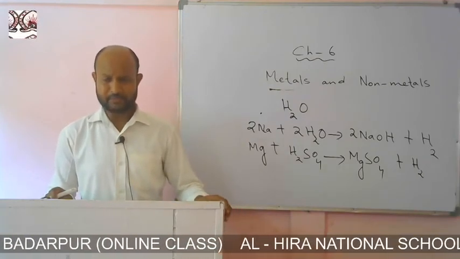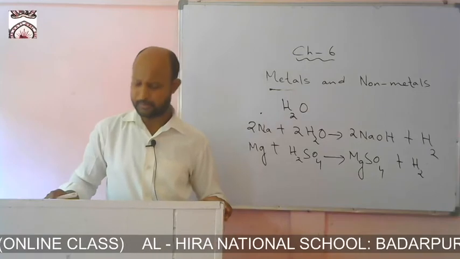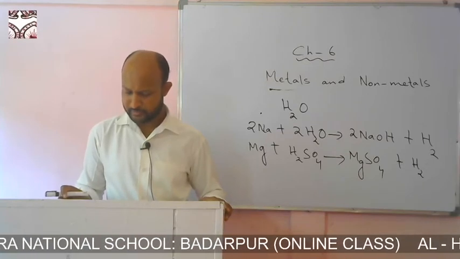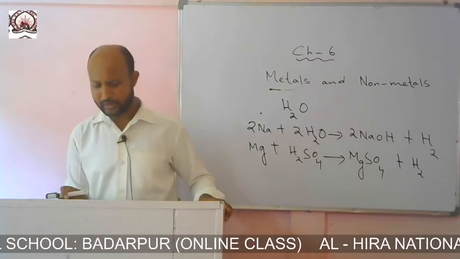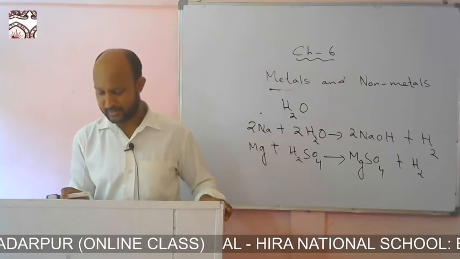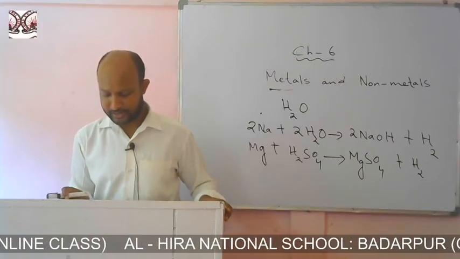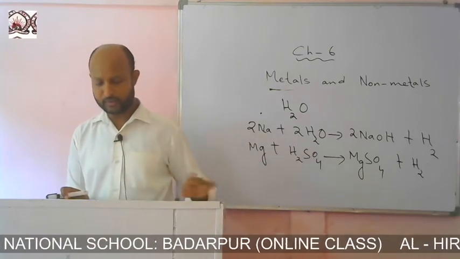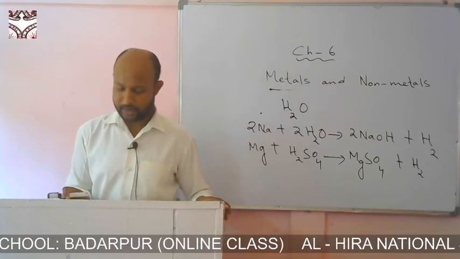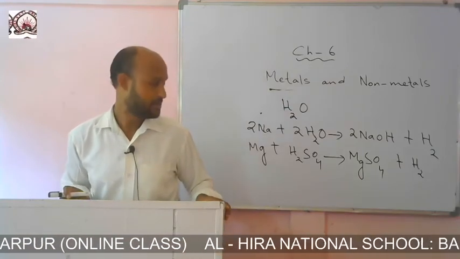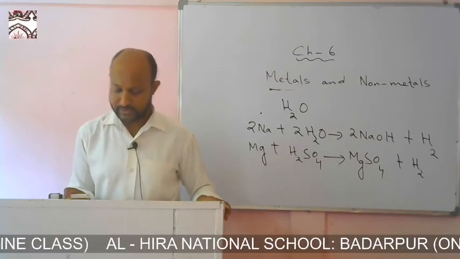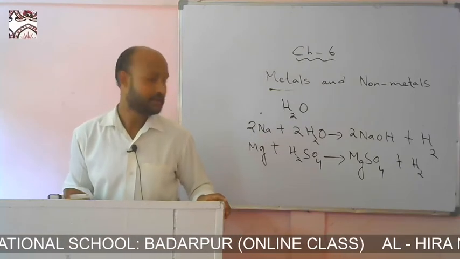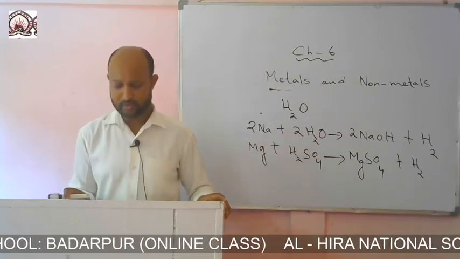Reaction with the bases. Sometimes reactions take place with the bases to form new substances. You can see in your book, for example, aluminium and zinc dissolve in alkalis like sodium hydroxide and potassium hydroxide. When aluminium is allowed to dissolve in potassium hydroxide, which is an alkali, potassium aluminate is formed along with the separation of hydrogen. Likewise, when zinc is dissolved in an alkali, sodium hydroxide, sodium zincate is formed along with the displacement of hydrogen.